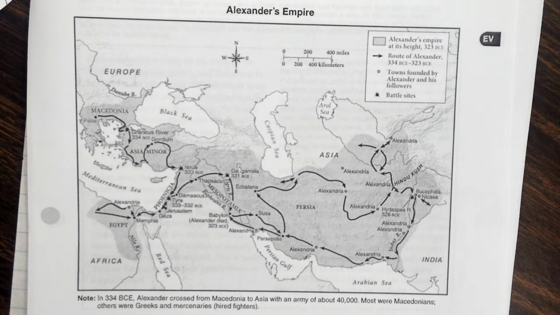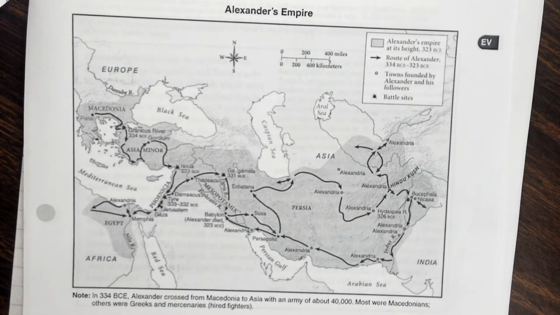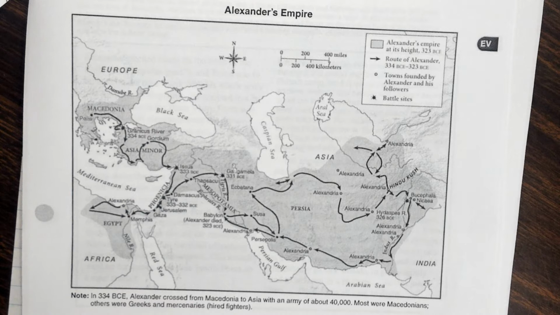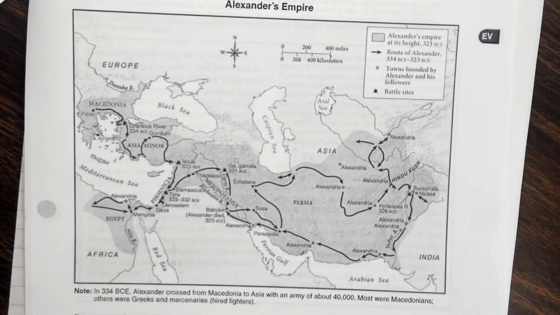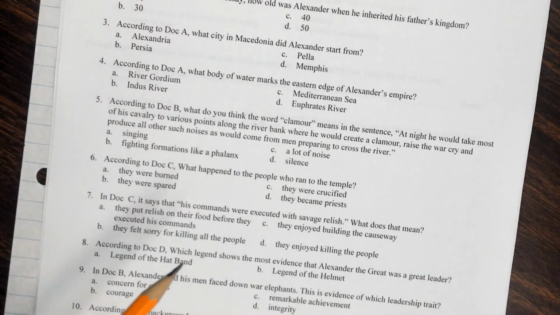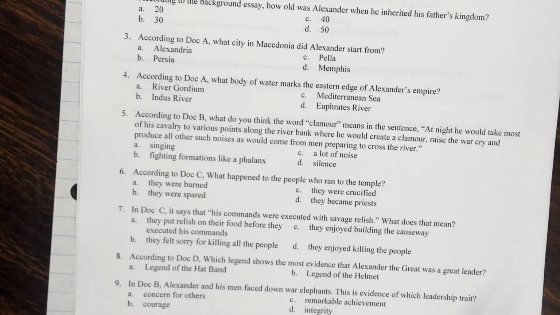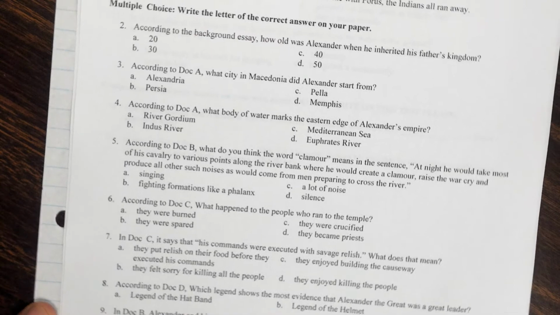You need to figure out which direction is north, east, south, and west. Look over those 4 choices again and determine which body of water marks the eastern side of Alexander's empire. And then write A, B, C, or D on your paper.